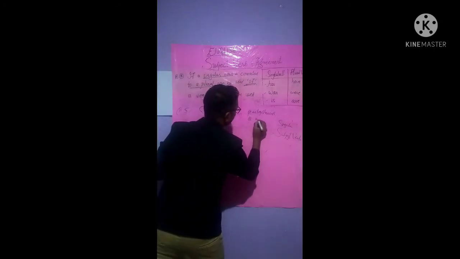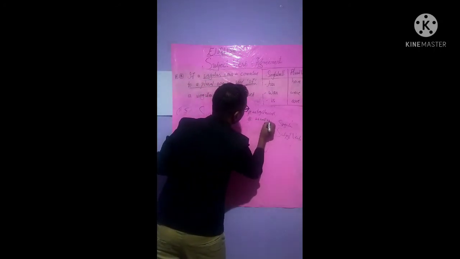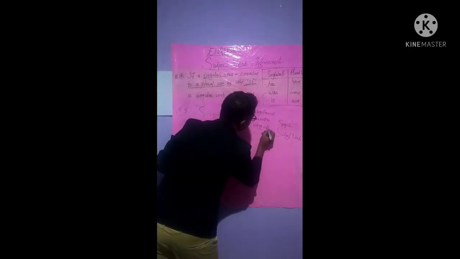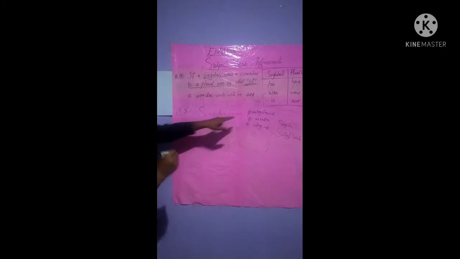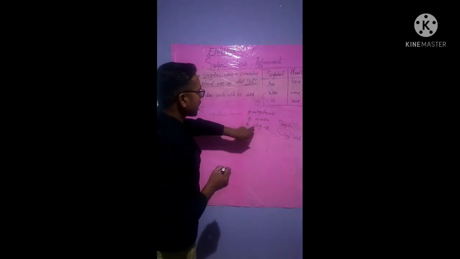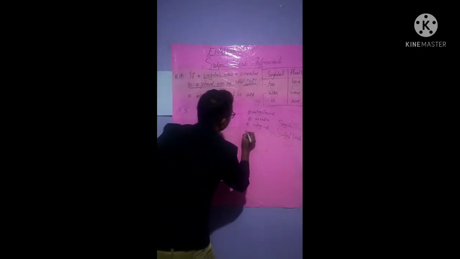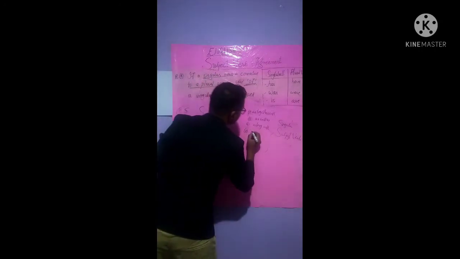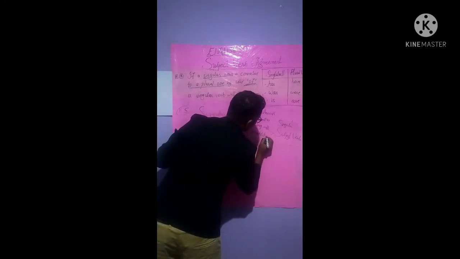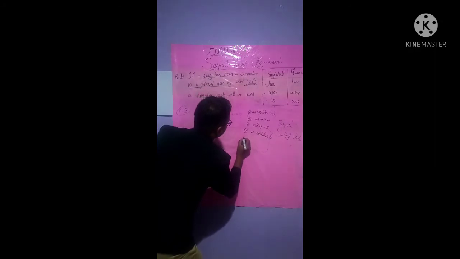As well as, we will write C as along with. These are connecting words, isn't it? As together with, as well as, along with. Number D we will write as in addition to. Number E we will write as beside.